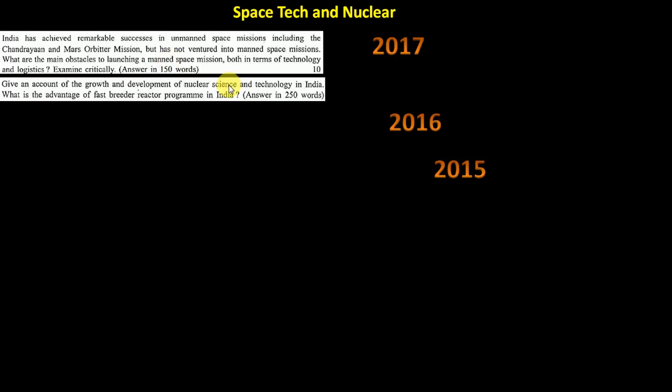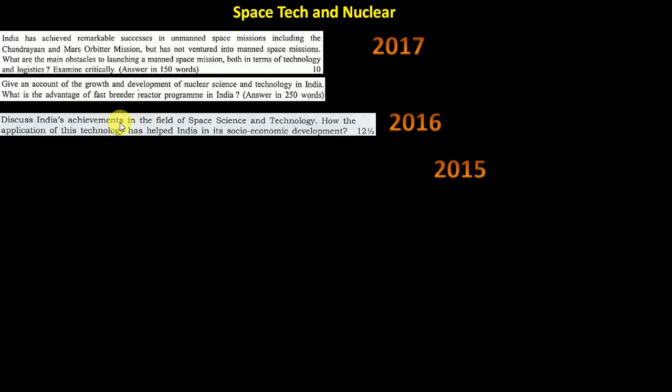Then here, nuclear science and technology, one question. So one space and one nuclear, that is what came in 2017. 2016: discuss India's achievement in the field of science and tech. So it's a general question. The overall space, science, tech, what all achievements India did over the years.